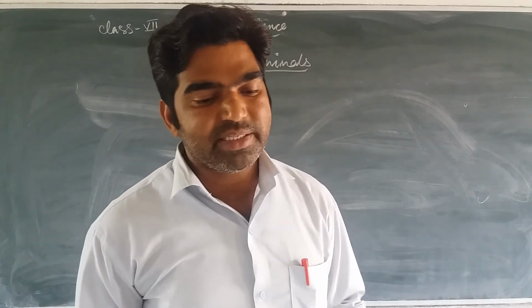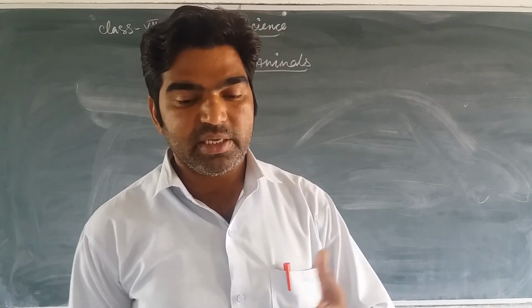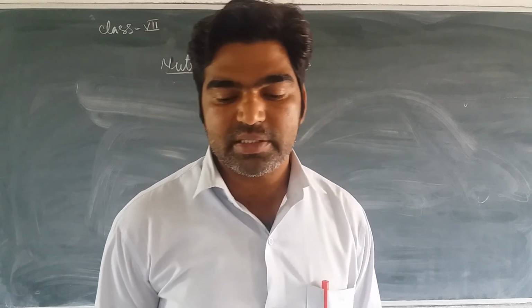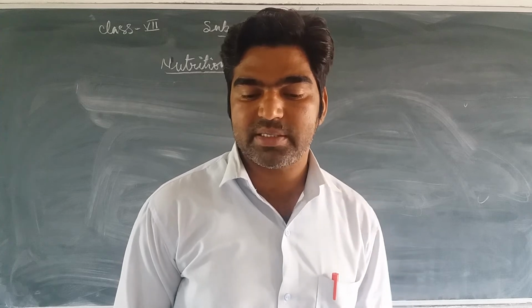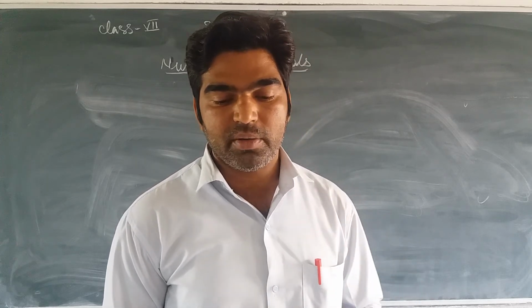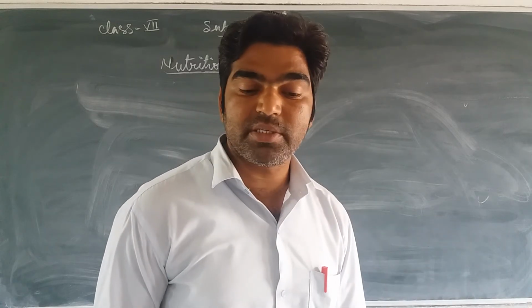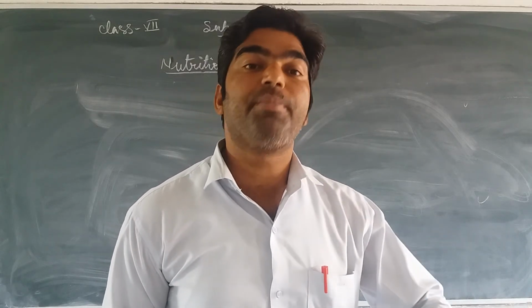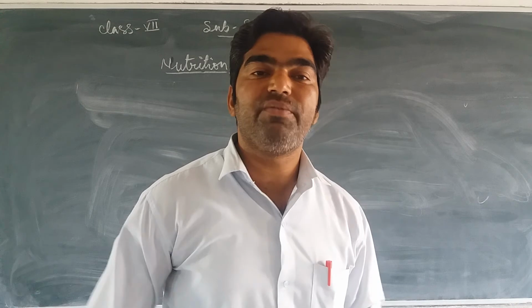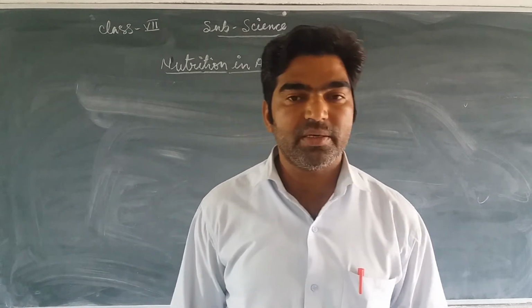You can see that the first thing here is a table that we are discussing. We are going to see what type of feeding process is used in which type of organisms, and which type of body parts develop for a particular type of feeding.